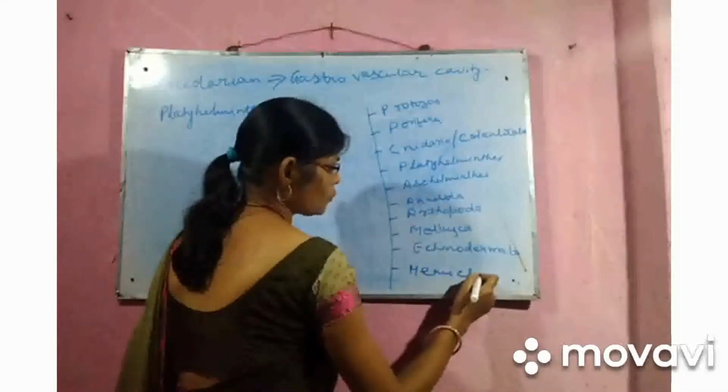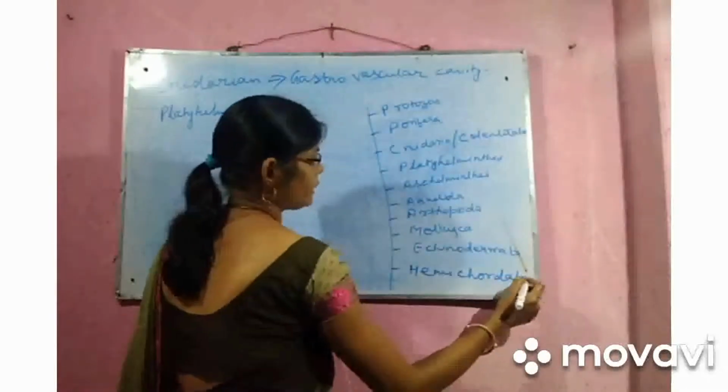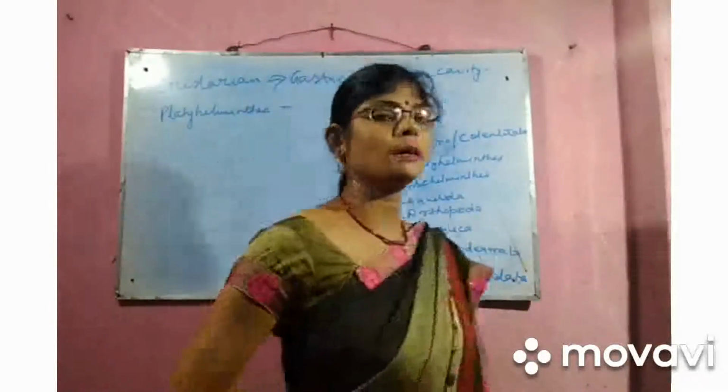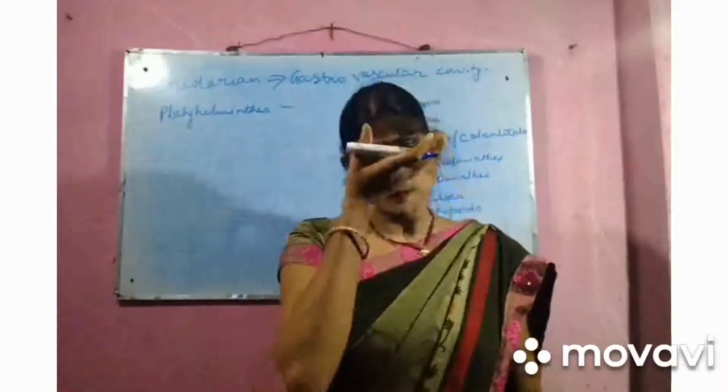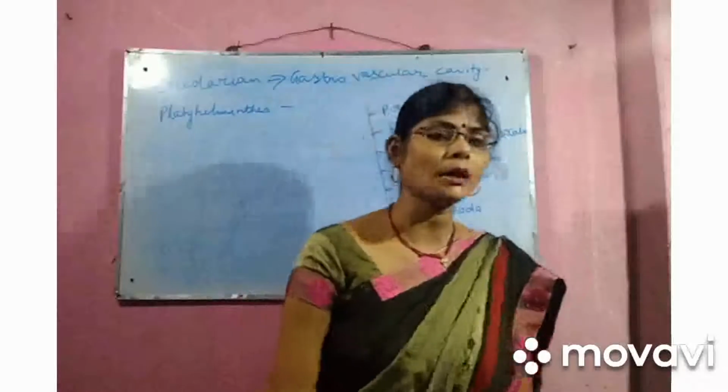Hemi means half, chordata means half chordate and half non-chordate. Half chordate means in the body part it will have the backbone, but in the tail region it will not have. The example is Balanoglossus.